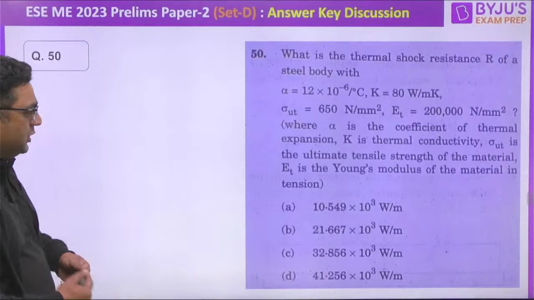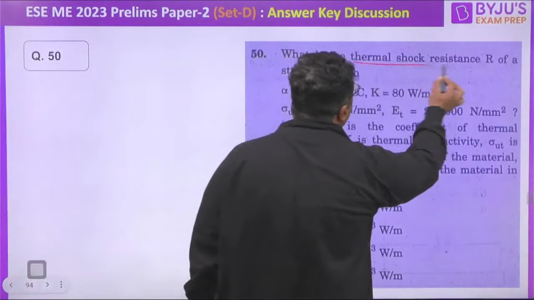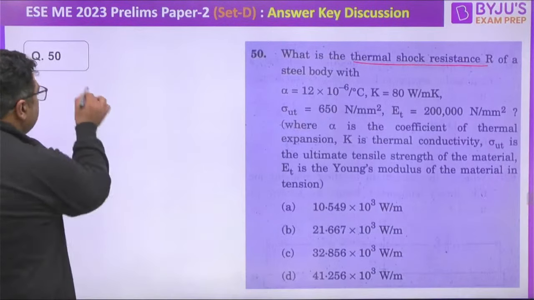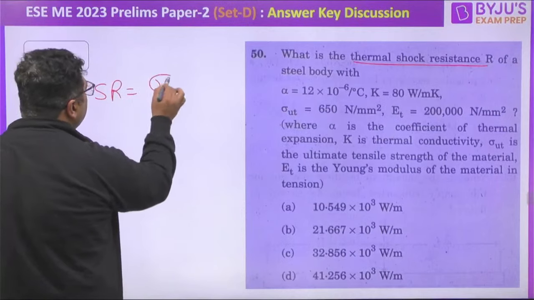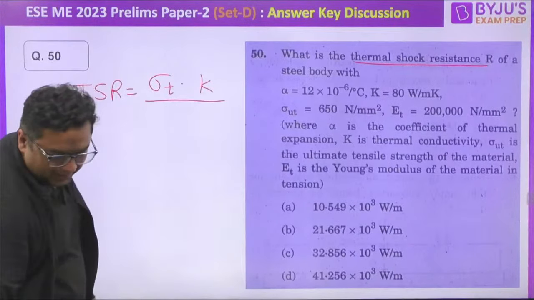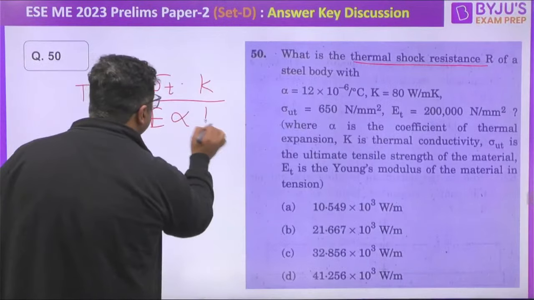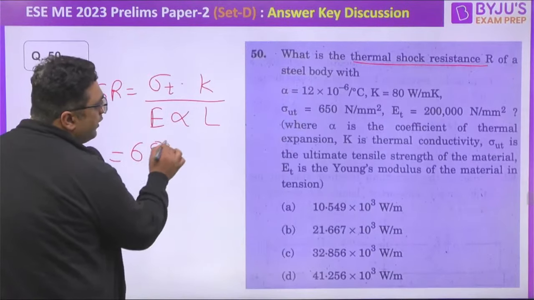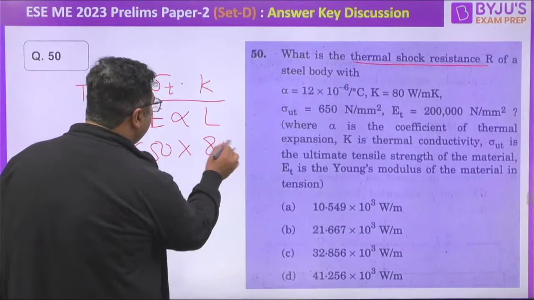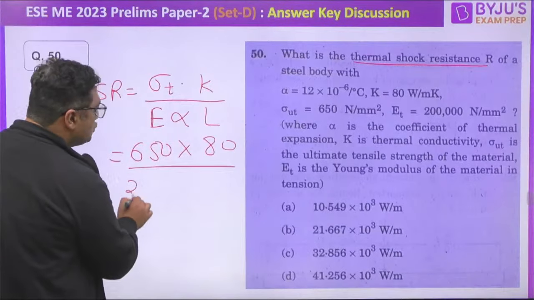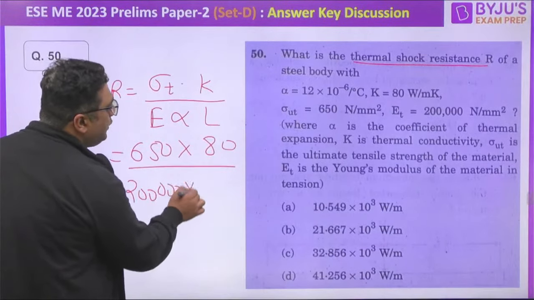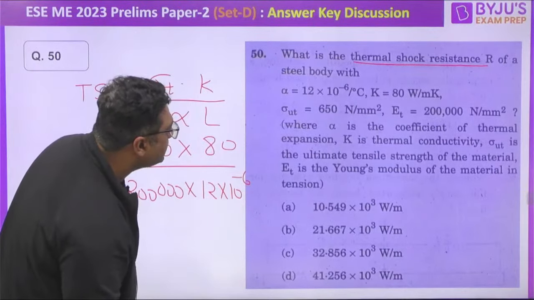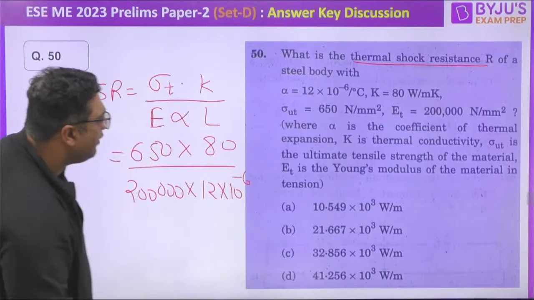This is once again a question where you need to find out the thermal shock resistance. This also I have done for you. So the calculation says thermal shock resistance is sigma T into K divided by E alpha L. Now you just need to put the values. Sigma T is given as 650, and into that you will be putting the value of conductivity K. Then Young's modulus is 200,000 into alpha, which is 12 into 10 to the power minus 6. And then you have one value more, that is L. Okay, I feel we have put in all the values.